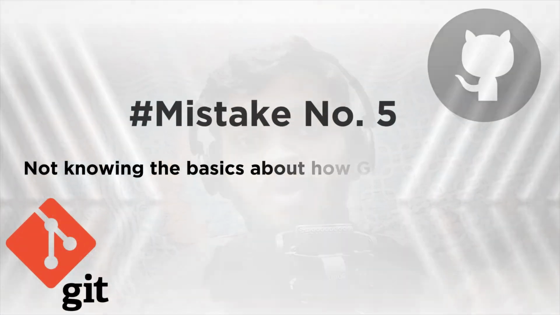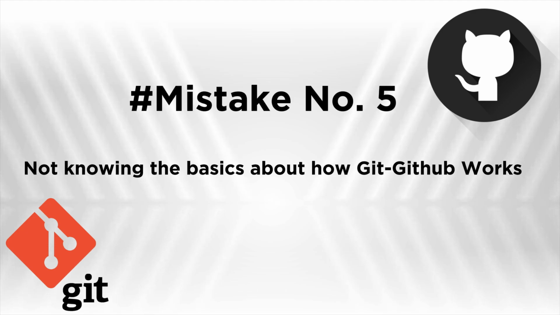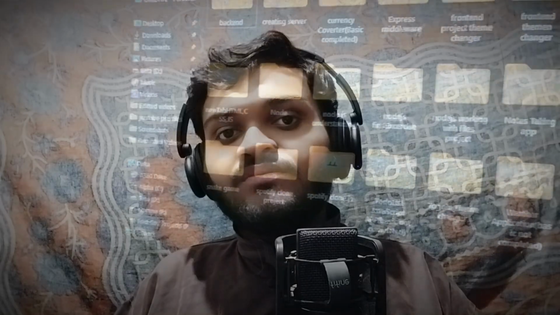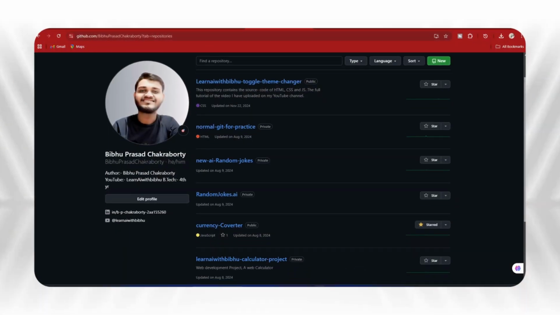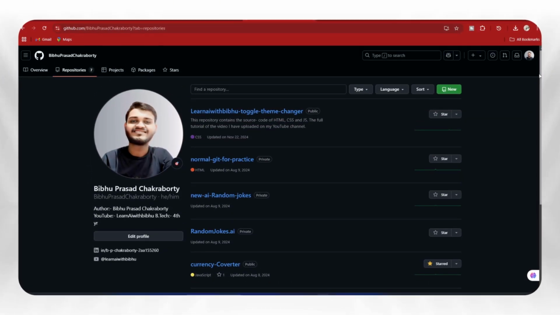Mistake number 5, not knowing the basics of how Git and GitHub actually work. Previously, I used to save all my coding projects inside my file explorer. As a result, one day all my files suddenly got deleted because of a mistake that I made. I was messed up, like what in the world just happened? Then I realized that it is so important to have an online repository. Git and GitHub are all about making your repository online. Whatever projects you are working on, you keep them online. Initially, just focus on having a clear understanding of the basics.